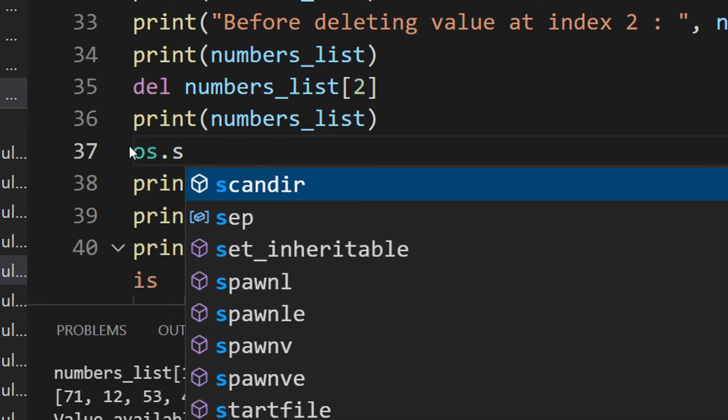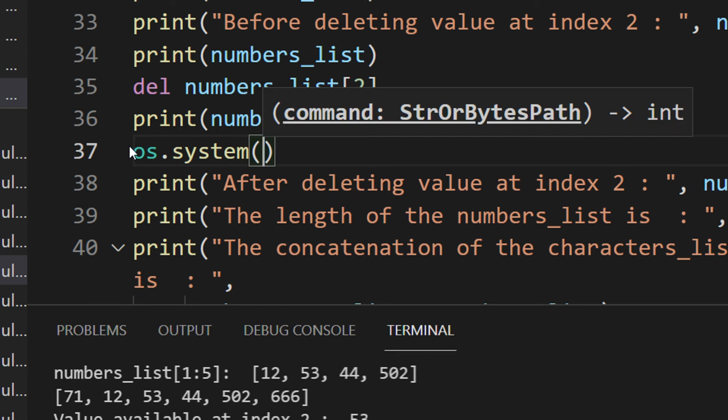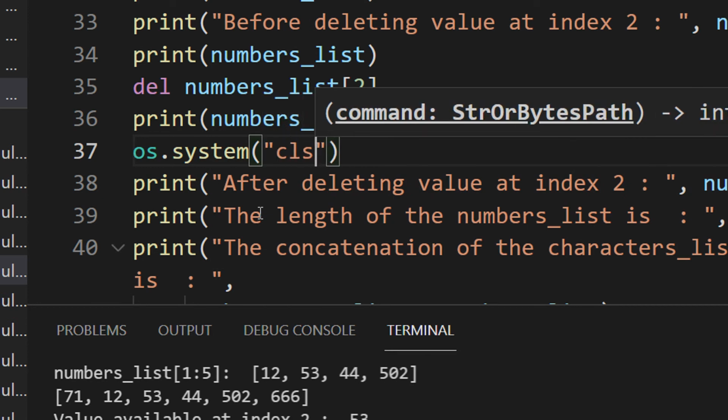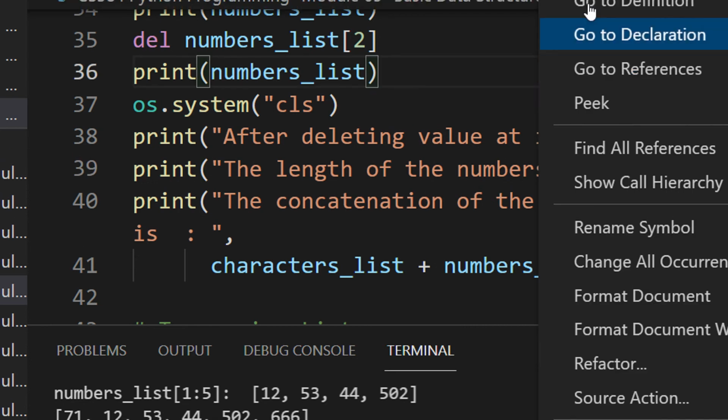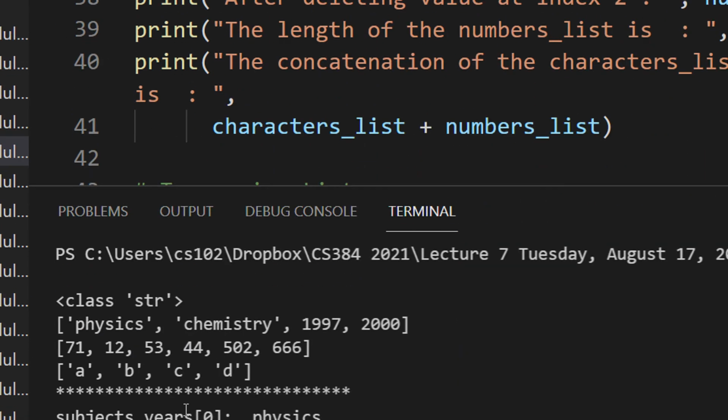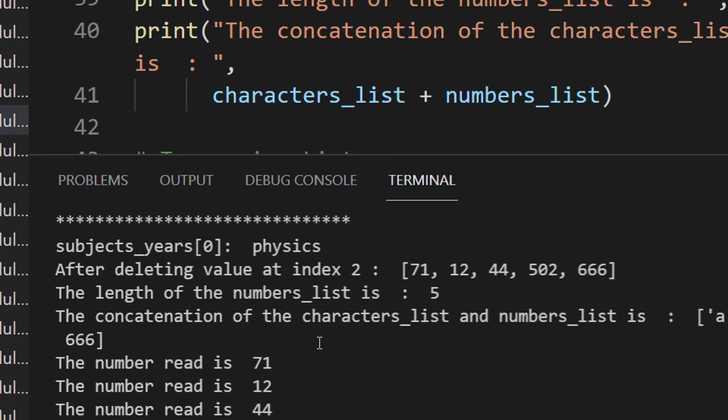So os.system. Let me just clear all the above outputs so that you can get a clear view of the next outputs. You can see the subjects are being printed.